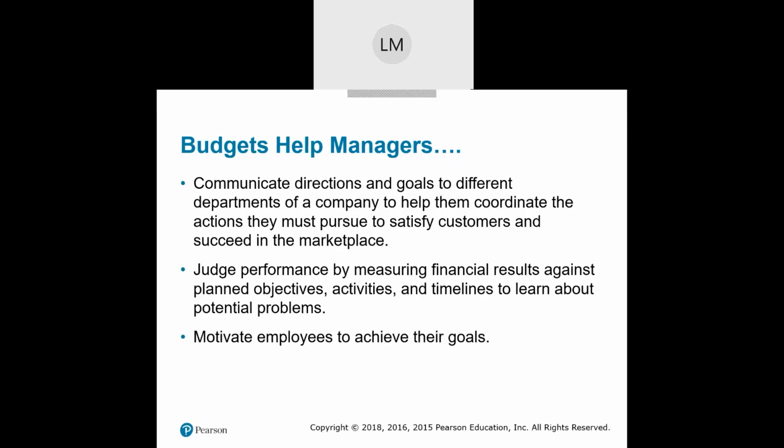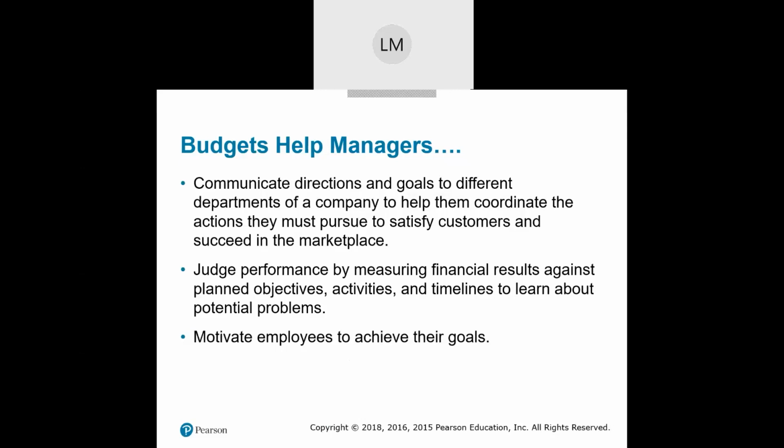So let's go back to judging performance here. If we have nothing objective, like the master budget, it's going to be set in stone. We are expecting this amount of sales revenue, this amount of costs, this amount of gross margin, and X amount of general administrative expenses.